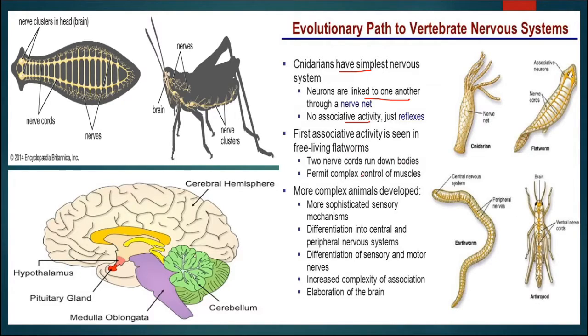Then in case of cockroaches, we can see this is the nerve cluster in the head, the nerve cords, and these are the nerves. So it is a little bit advanced. Now in complex organisms, the nervous system becomes complicated. In humans and other mammals, the brain is well developed. So this is at the top in the evolution, having different parts. In this way we can see different types of nervous system, and that is the result of this evolutionary process.